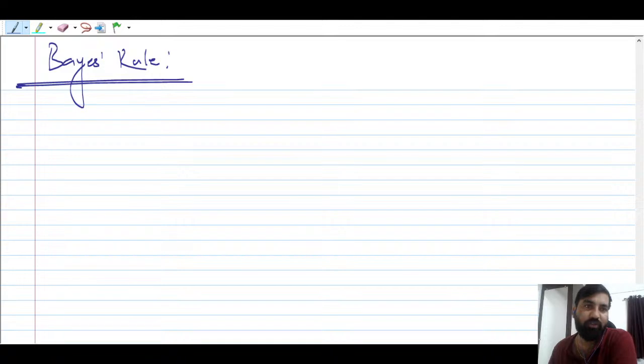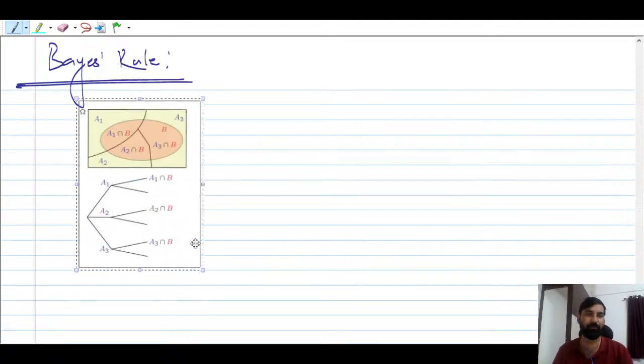What is this Bayes theorem, guys? The Bayes theorem is nothing but you have to again do this, you have to partition the sample space, right? And you have to partition the sample space into A1, A2, A3, right? And then you have to have the initial belief like probability of Ai, okay? And the same thing that you have to consider here also, right? तो मतलब आपको फिर से वही चीज करना है, ये सेम।